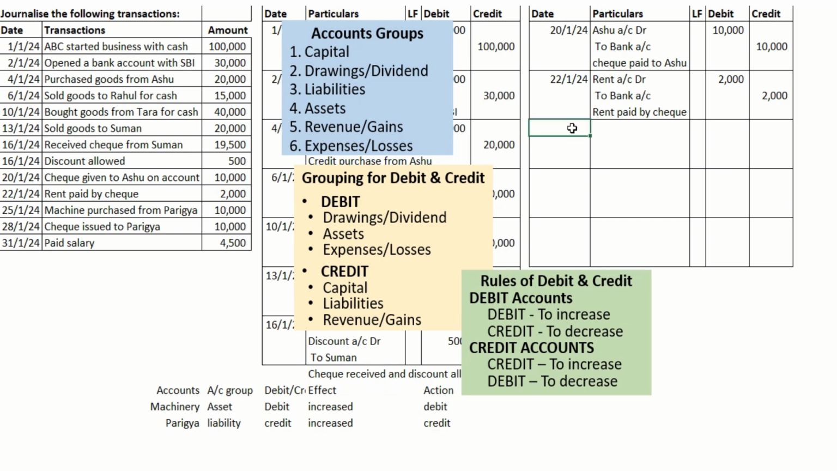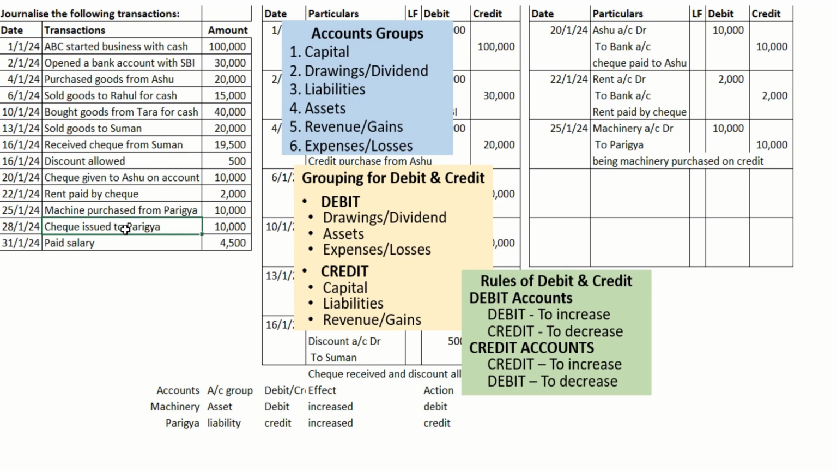So the entry is: machinery account debtor 10,000 to Parigya, being machinery purchased on credit. Next entry, check issued to Parigya.